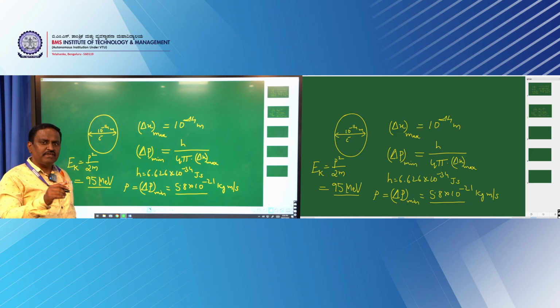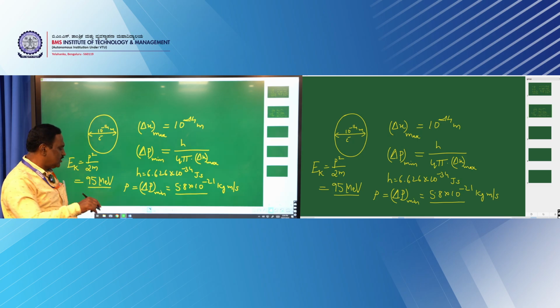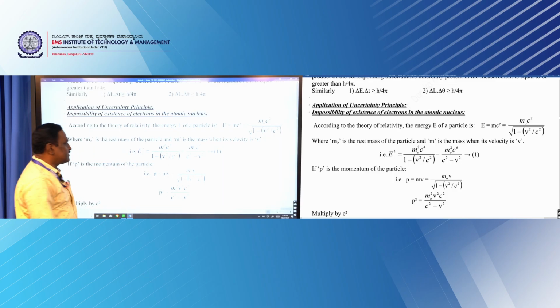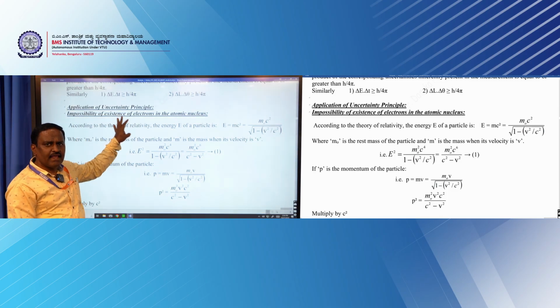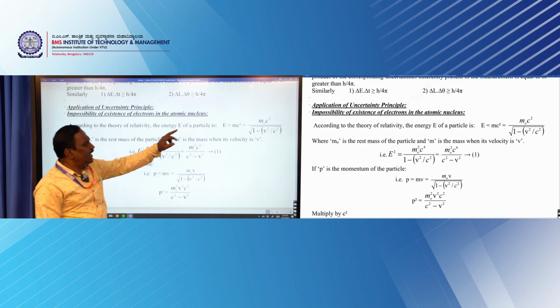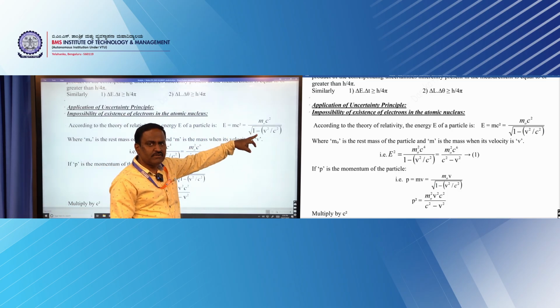Since the electron is moving at nearly the velocity of light, we are not able to trace the electron, but it comes out as a beta particle. If this question comes, then for that also we have to answer. So, for that we must consider the theory of relativity, where the energy-mass relation you can express like this.